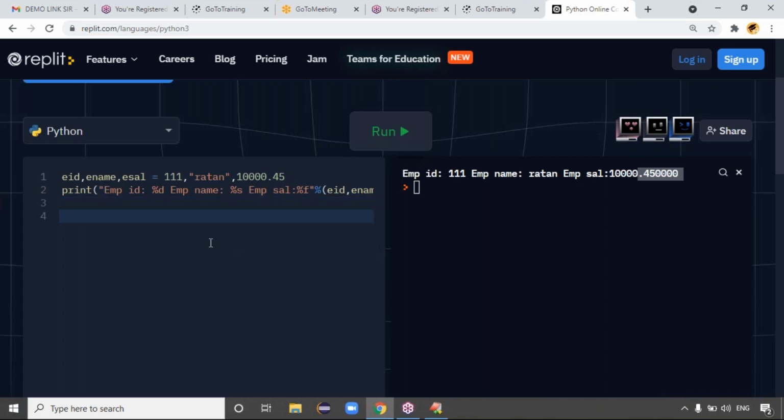Good, guys. Here also we have to substitute data: percentage d, percentage s, percentage f. It means it is strictly typed. The first value is mandatory, we have to pass percentage d, an integer value. The second value is mandatory, we have to pass percentage s, string data. Formatting is just different ways to format. Percentage f means float data, right?